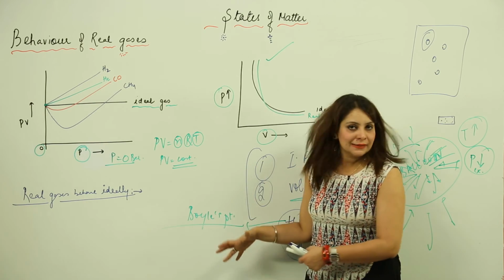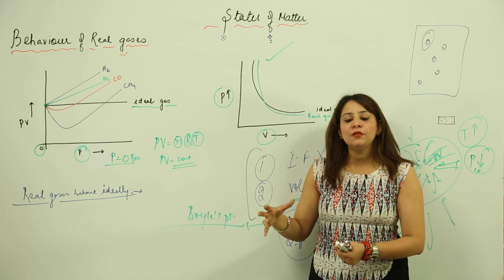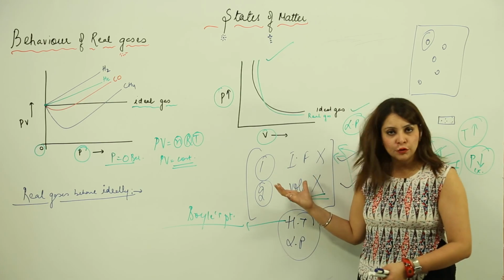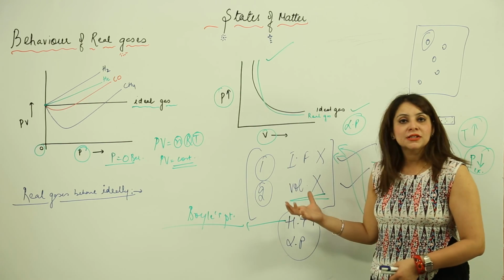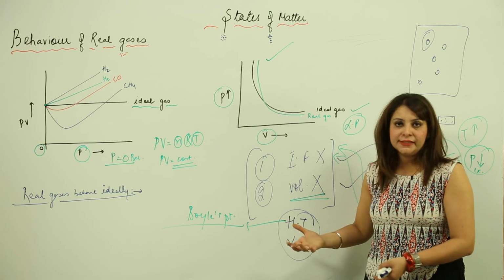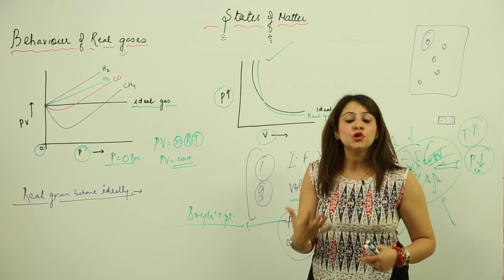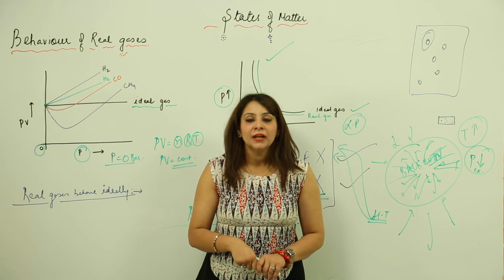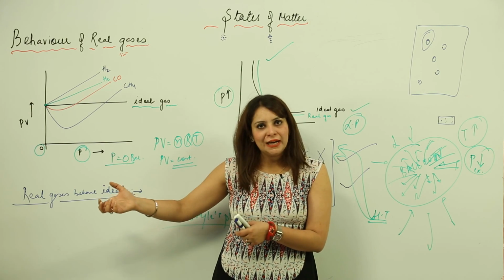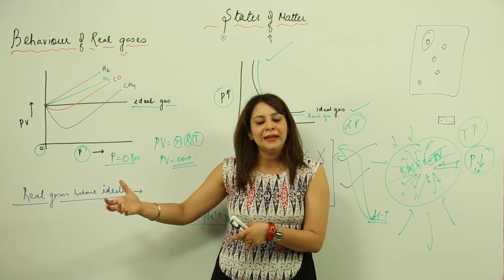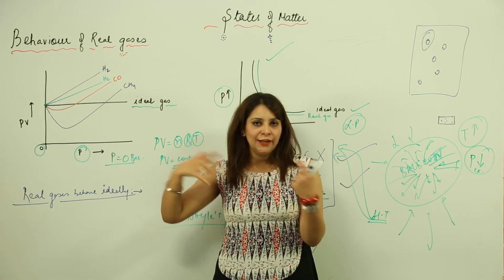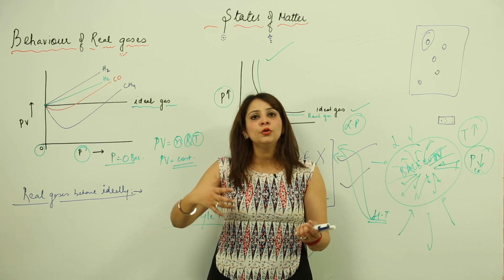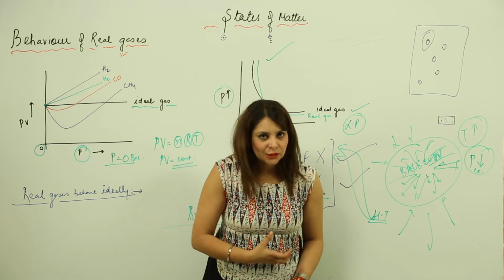So as we have already studied, the intermolecular forces are not always nil and the volume is not always neglected, so we have to make a certain change in our kinetic gas equation, right? Earlier, the ideal gas equation was PV = nRT, so we need to change certain things in order to make it applicable to real gases also. So just look.